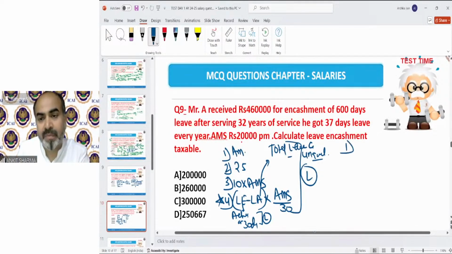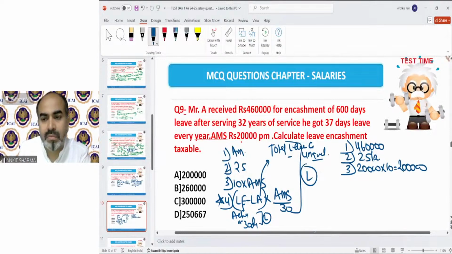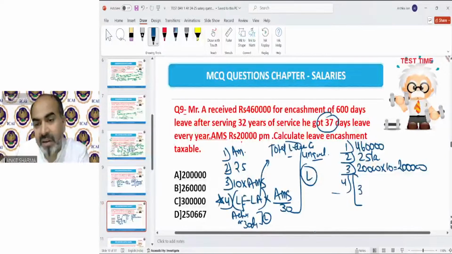In our question, the leave encashment received is 4,60,000. 25 lakh is the government fixed limit. AMS has been given as 20,000 into 10, that means 2 lakh. And this is leave earned minus leave availed. Leave earned has been provided as 37 days in a year, which cannot exceed 30. So 37 or 30, whichever is lower, I have taken 30 into 32 years.